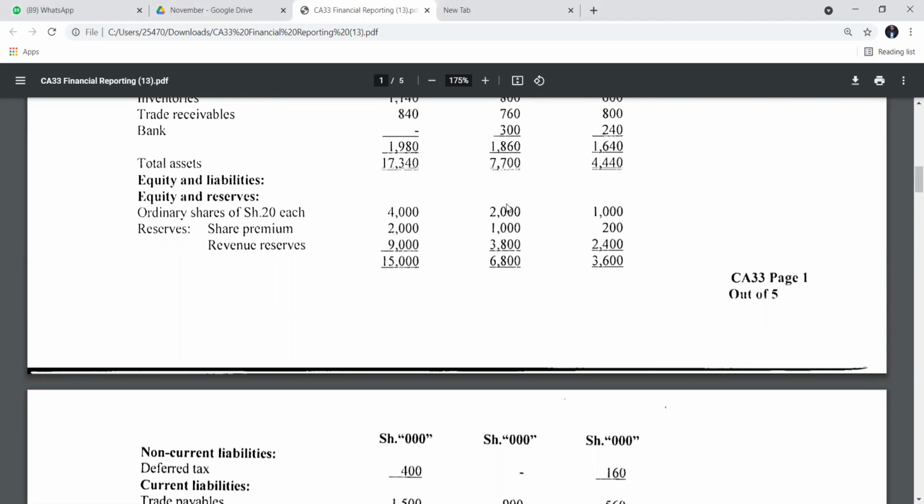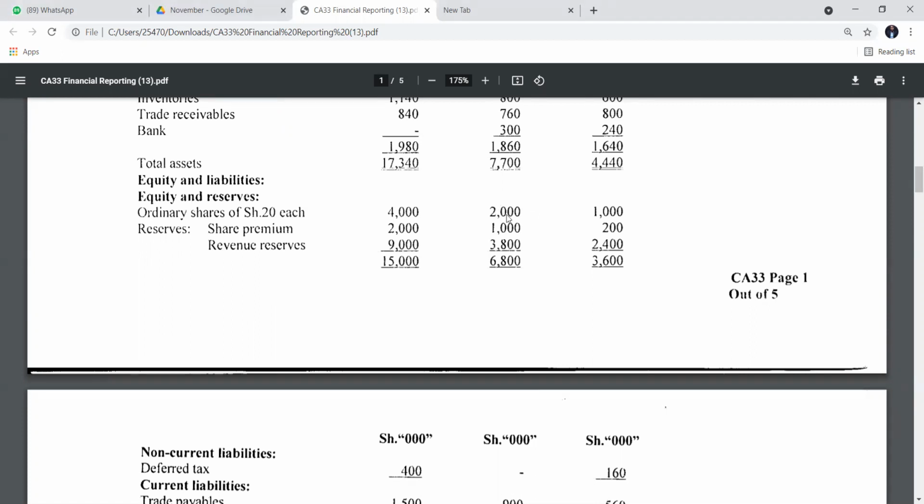In order to raise a capital of 2,000, how many shares did they issue? Is it 2 million? No. The par value per share was 20 shillings.